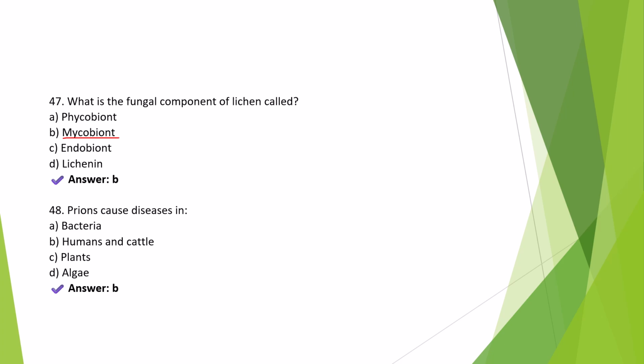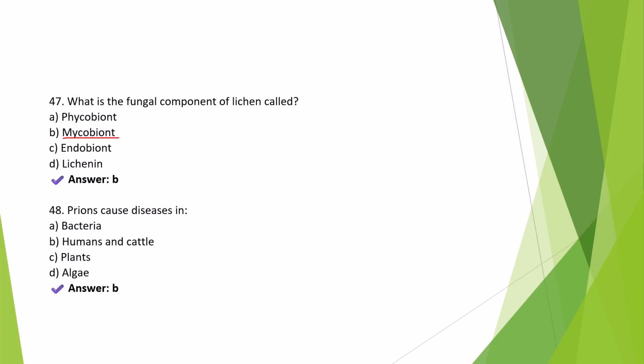Question 48. Prions cause diseases in option A, bacteria, option B, humans and cattle, option C, plants, and option D, algae. Right answer is option B, humans and cattle.